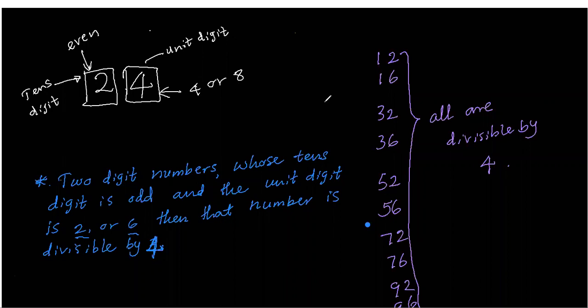Earlier we talked about the tens digit place being an odd number and the unit digit place 2 or 6. Those numbers are divisible by 4. Here we are saying that if the tens place is an even number and the unit place is 4 or 8, then it is also divisible by 4.